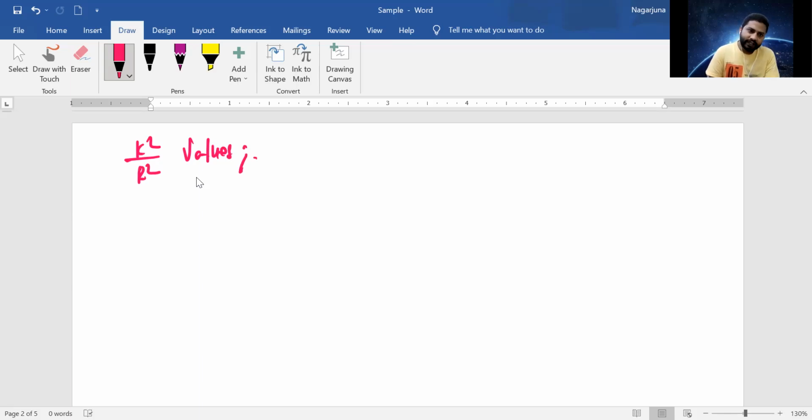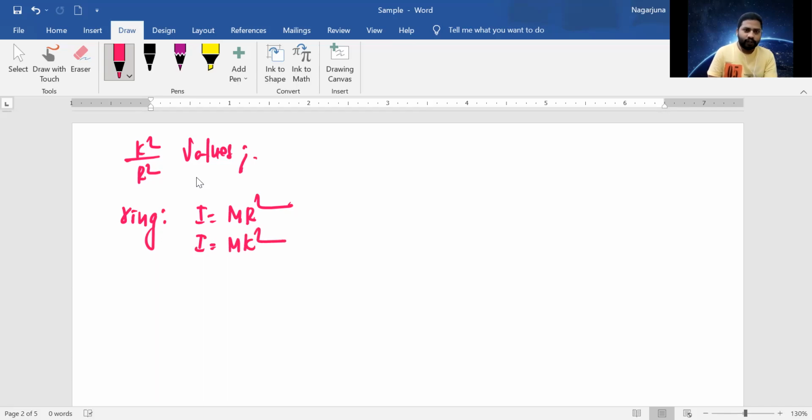In case of a ring, what is the moment of inertia about the standard axis? Standard axis means the axis of rotation passes through the center of mass, perpendicular to the plane. Now I is equal to mr square, and we also know that I is equal to mk square.